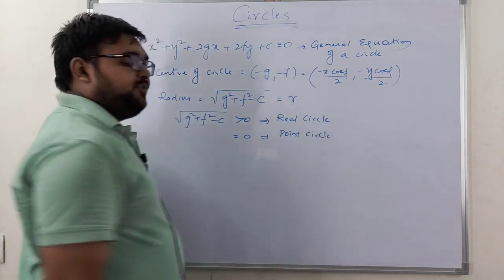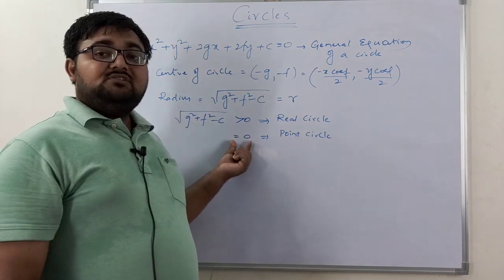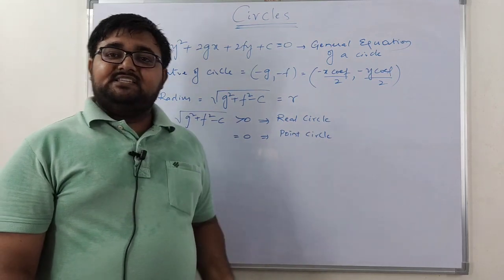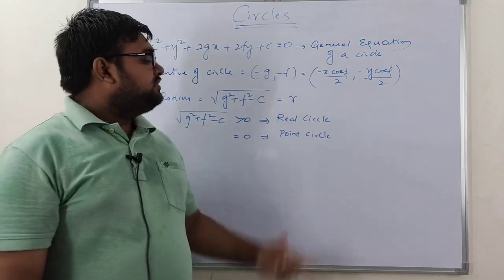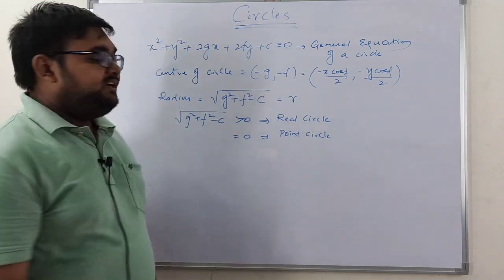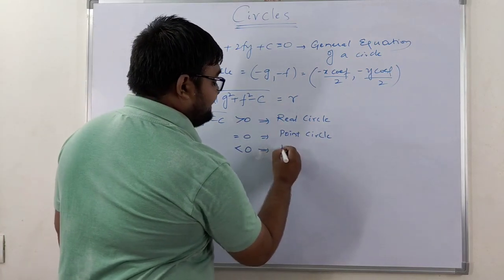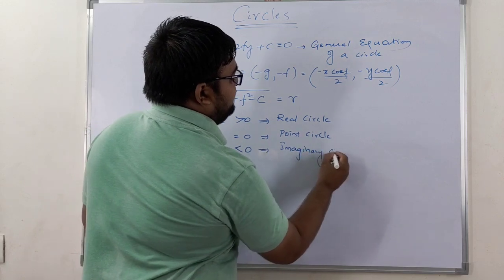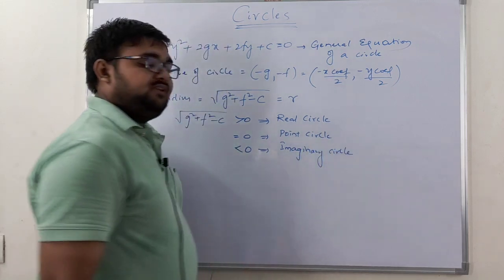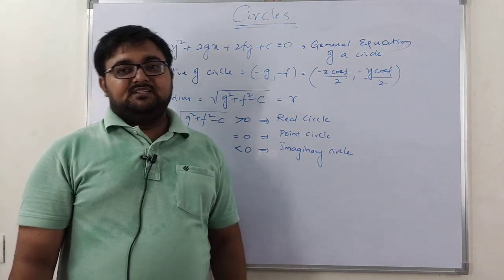Why we call it a point circle: if the radius is equal to 0, then its radius is negligible, which represents a small point, so that's why we call it a point circle. If the radius is less than 0, then we call it an imaginary circle. Imaginary circle means we can't draw the circle, so that's why we call it imaginary.